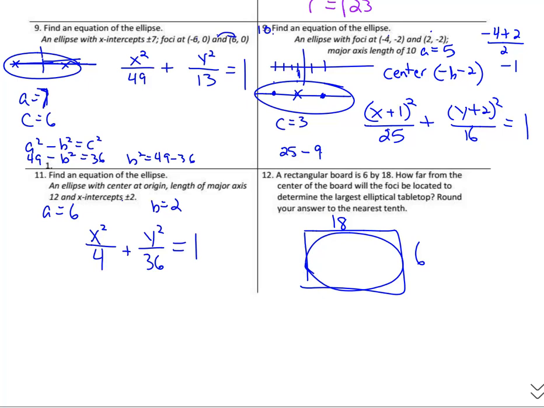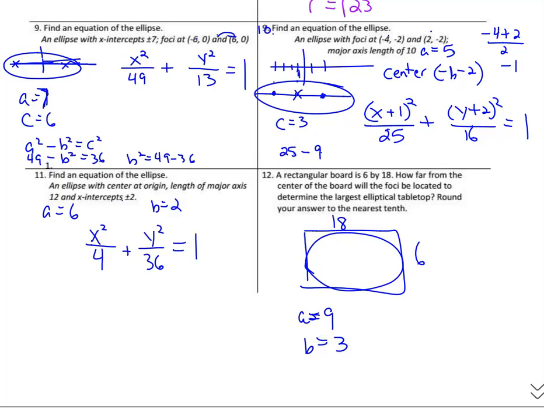So the major axis is 18, so a has to be 9, half of that. The minor axis is 6, so b is half of 6, which is 3.